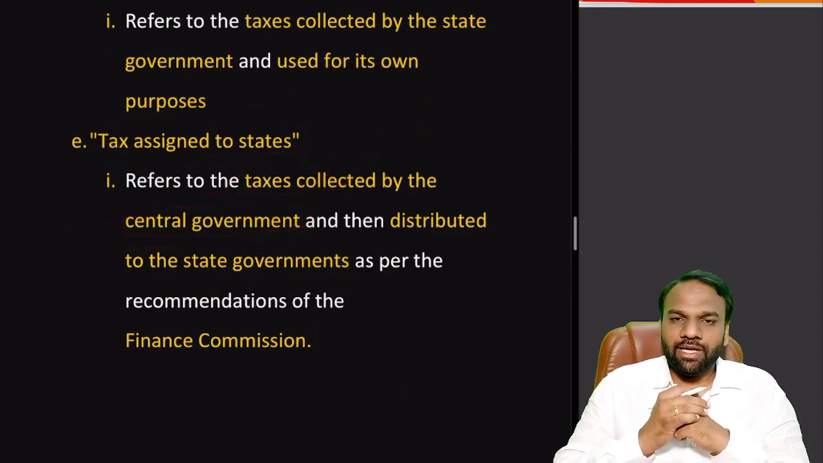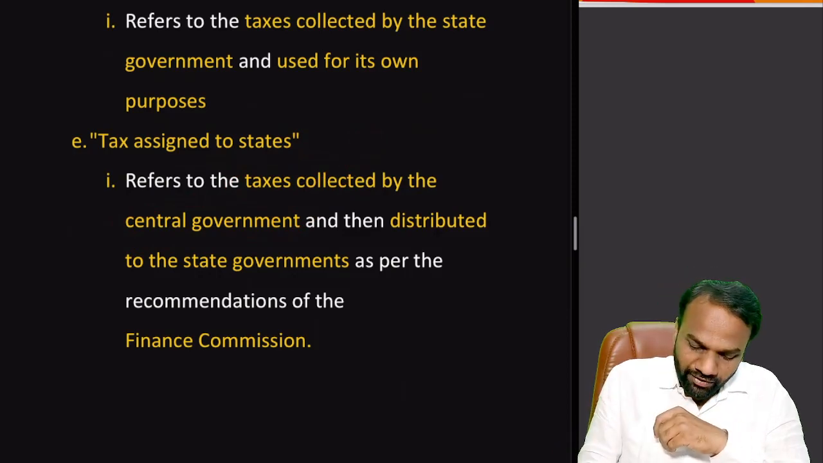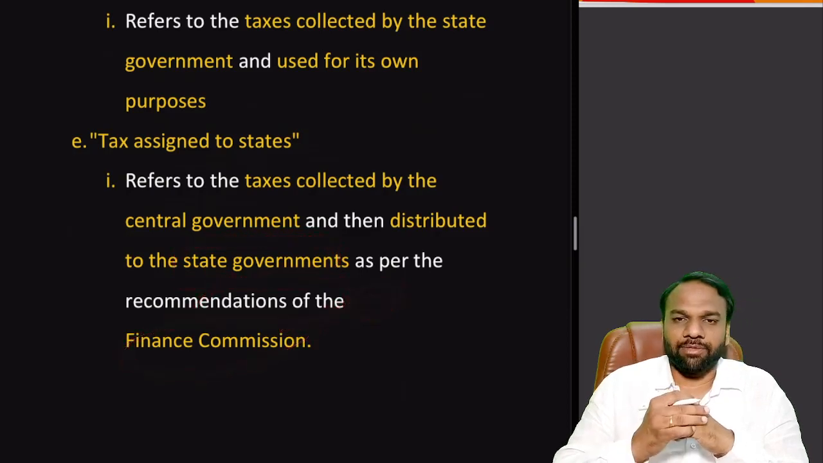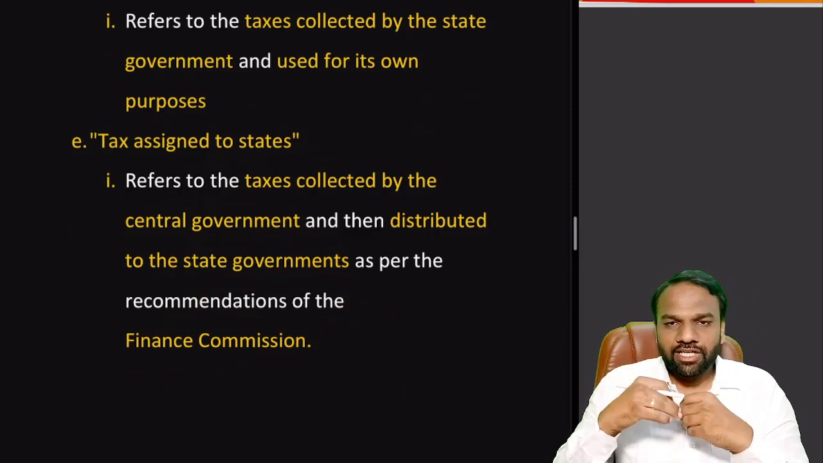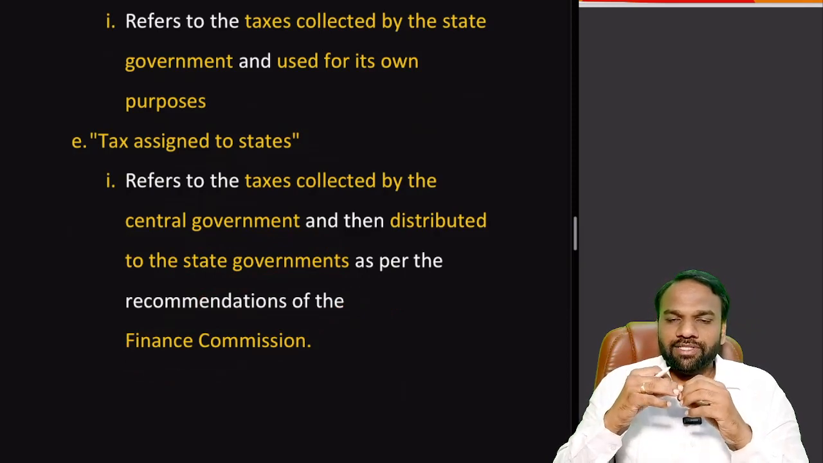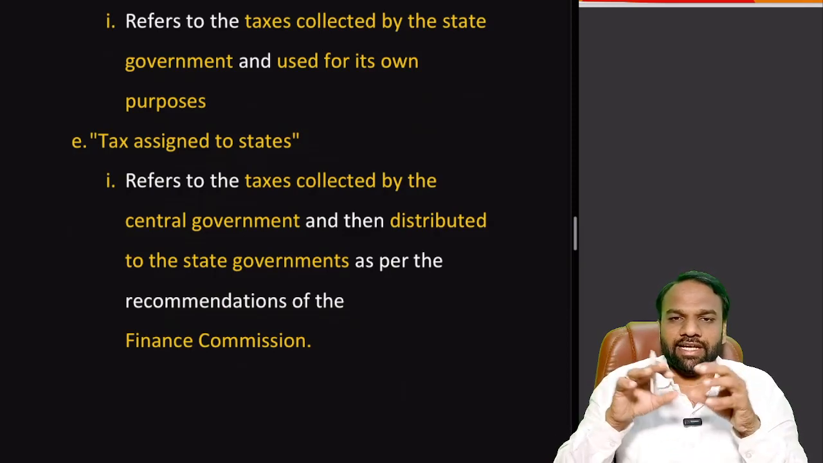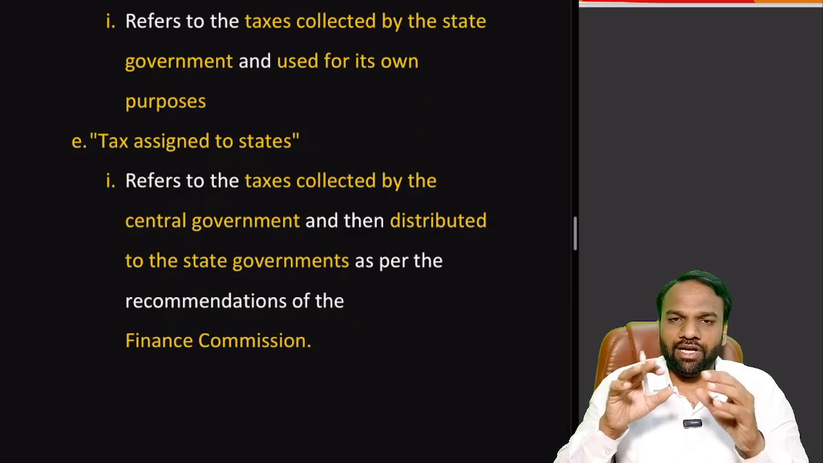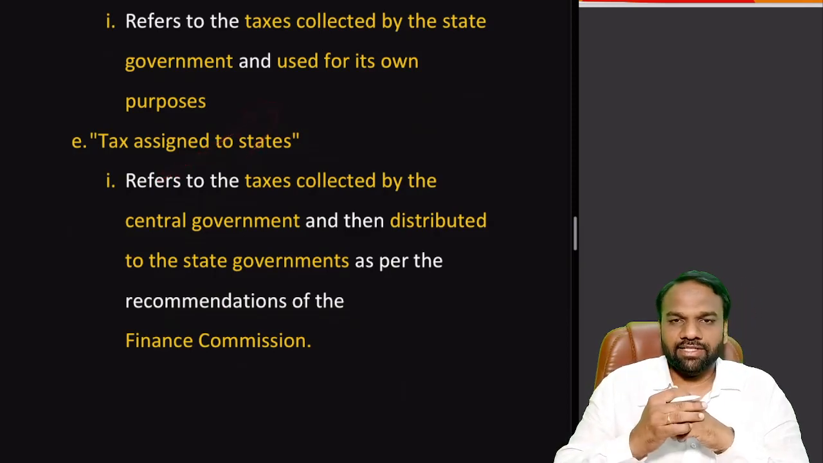So taxes assigned to the state means taxes are collected by the central government, but the central government will distribute the taxes to the state governments based on the recommendations of the Finance Commission. Here, what does assigned to the states mean? Collection responsibility is of the central government, but it will distribute the proceeds between the various state governments, among Karnataka, among Maharashtra, among Tamil Nadu, among Punjab, etc. So that is the meaning of tax assigned to states.